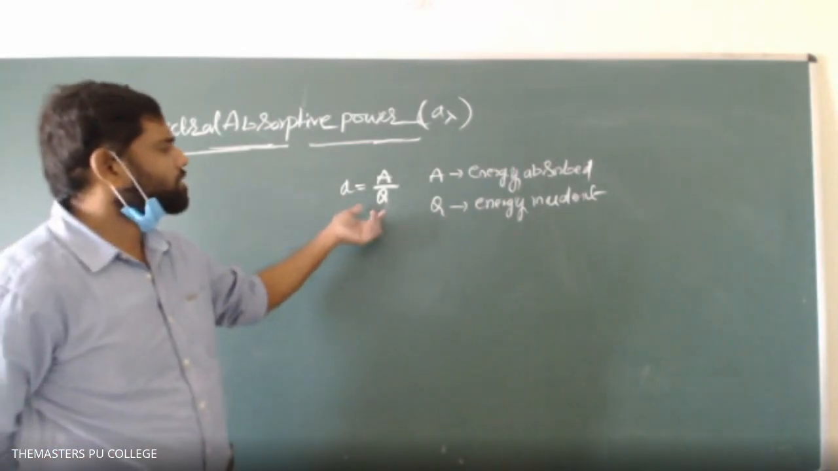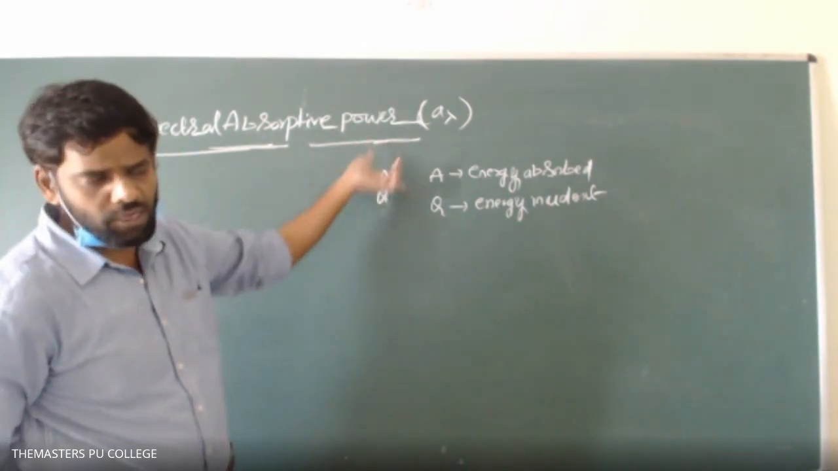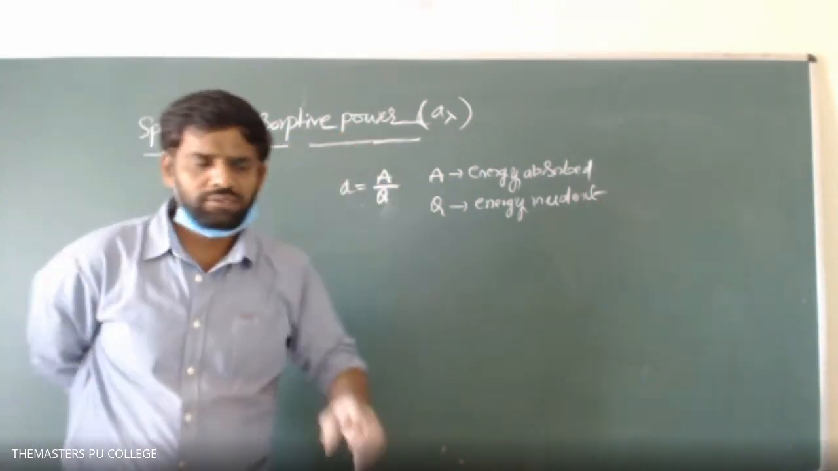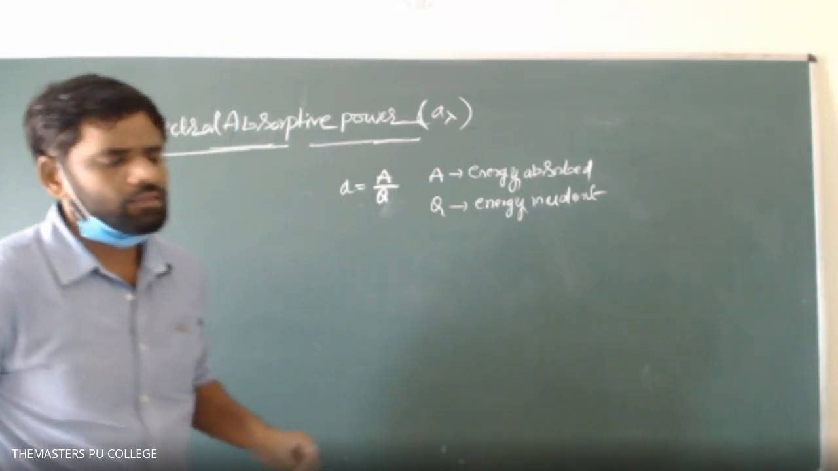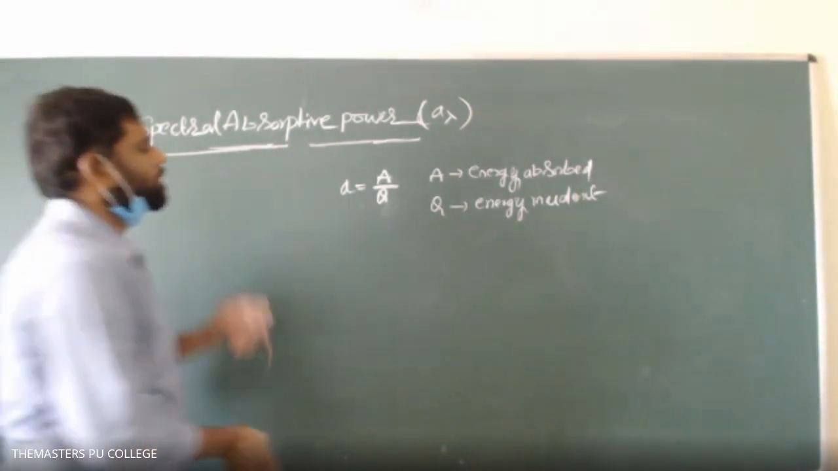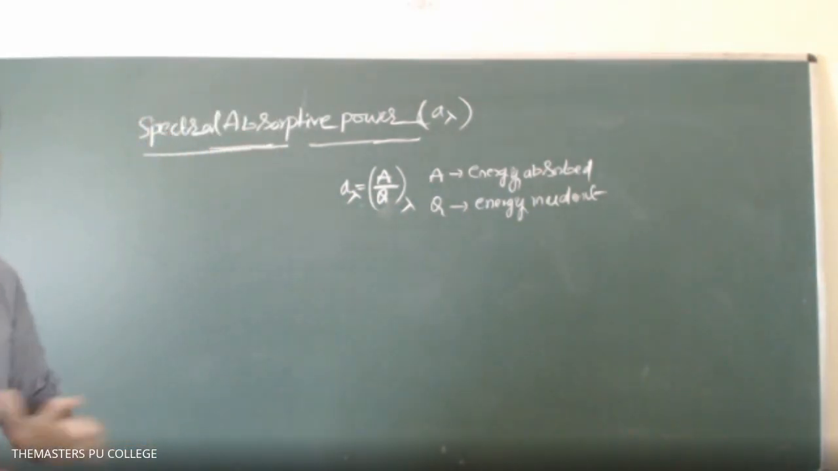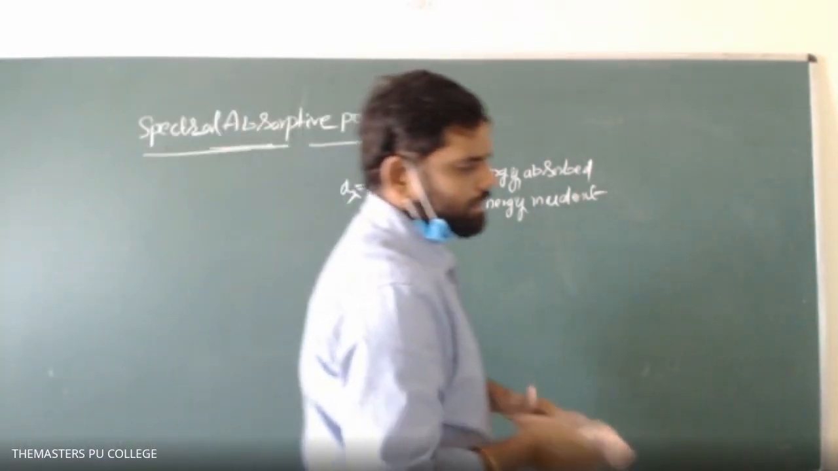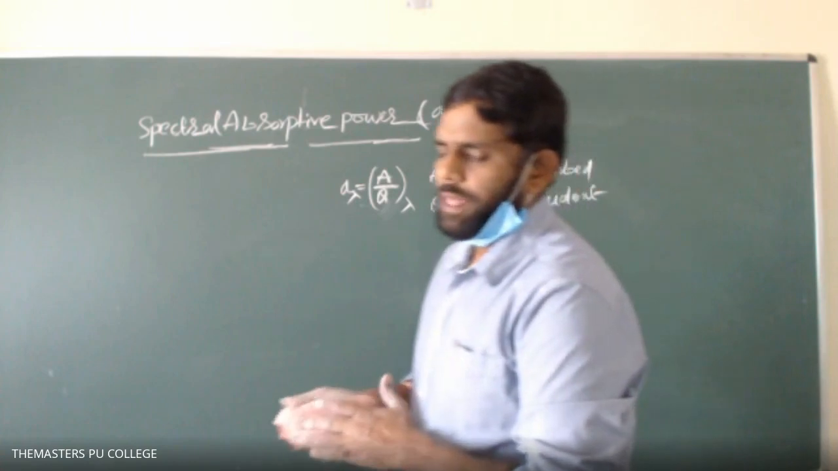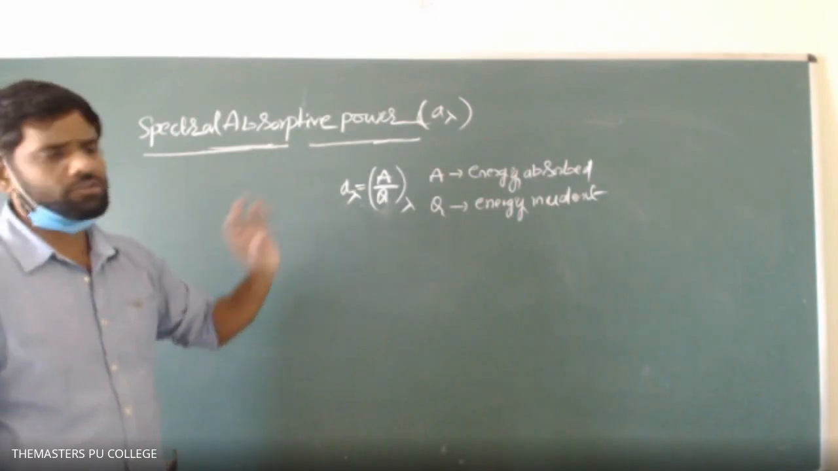It is the ratio of energy absorbed to the energy incident at a particular wavelength of the radiation, known as spectral absorptive power. Note down this: the ratio of energy absorbed to the energy incident at a particular wavelength. Full stop.